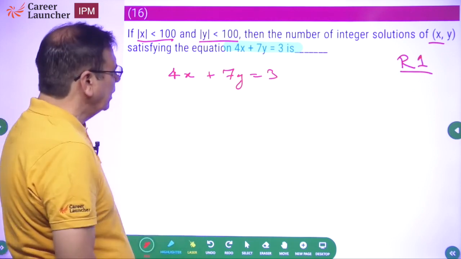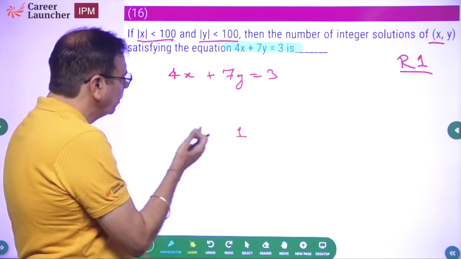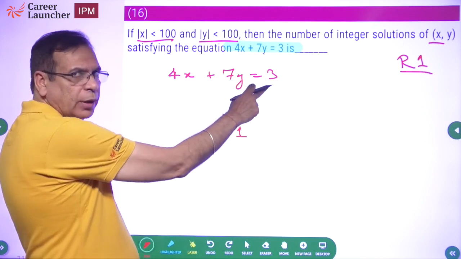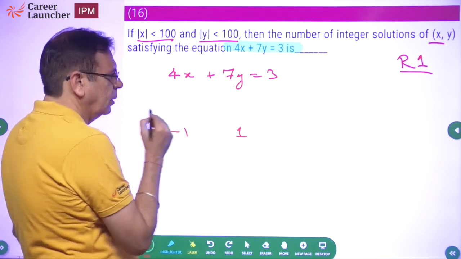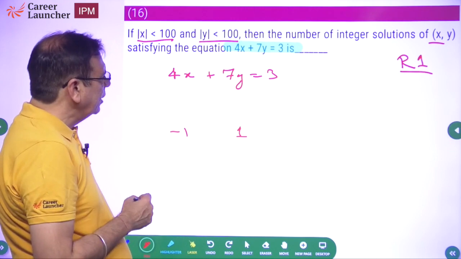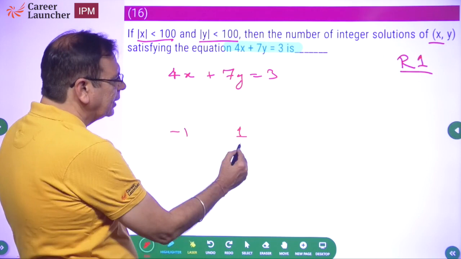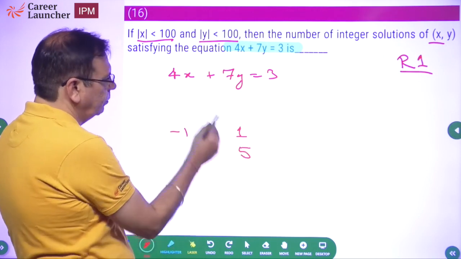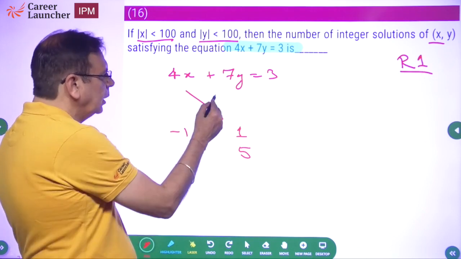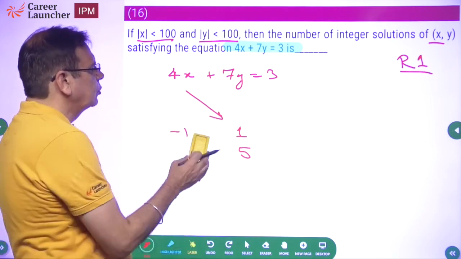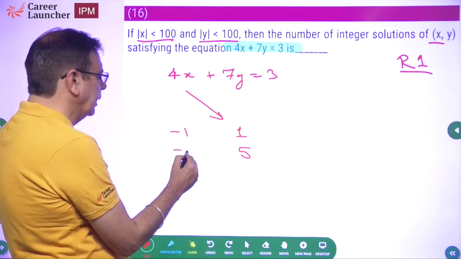So let's create one case. If y is 1, what will x become? 4x plus 7 equal to 3. That means 4x equal to minus 4, or x equal to minus 1. One case. What will be the next case? If I look at y equal to 5, again increasing by 4, y will increase by 4, so x should reduce. So what does it become? 35, this should be minus 8.